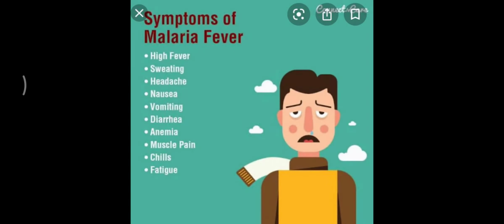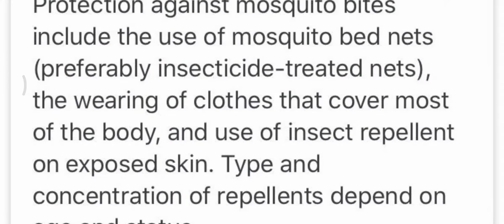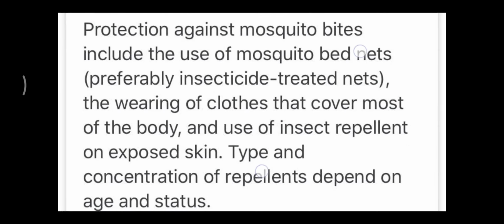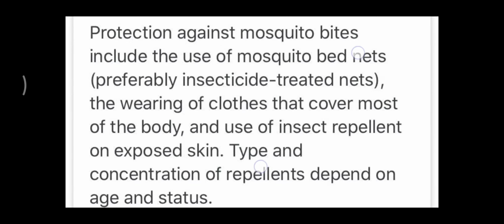Now let us look at the symptoms of malaria: chill, muscle pain, anemia, diarrhea, vomiting, headache, sweating, high fever. The chilling fevers are the most characteristic symptom of malarial fever, where the individual experiences shivering with the fever, and then profuse sweating, and the fever comes down. This is because of the release of the chemical known as hemozoin, which is released when the RBCs burst.